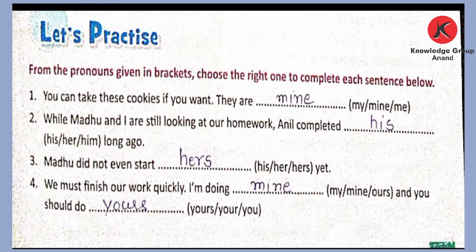Second, while Madhu and I are still looking at our homework, Anil completed dash long ago. Anil is a boy and Madhu is a girl. Here three options are given: his, her and him. Her is used for girls. Him is objective here, so we will take his. So we have to write in the second blank his.